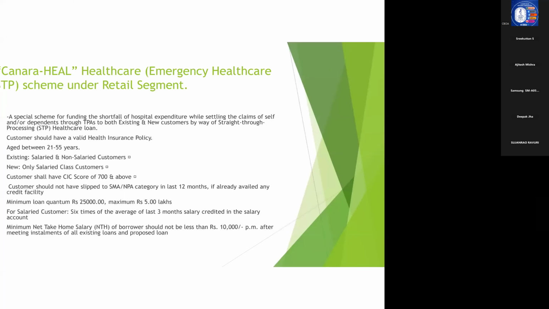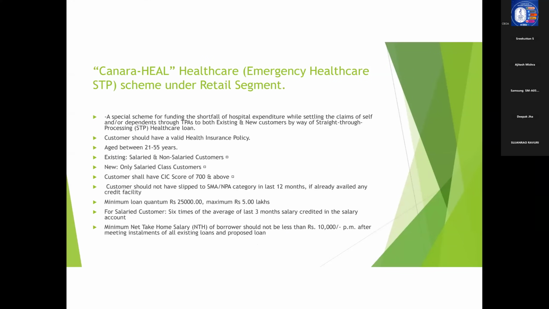I am just going through the features once again. They should have a valid healthcare policy. He should be aged between 21 to 55. Existing customers are eligible and new customers are eligible. In the case of existing customers, we can fund salaried and non-salaried customers. In the case of new customers, only salaried class customers are eligible. And the customer should have a minimum CIC score of 700 and above.